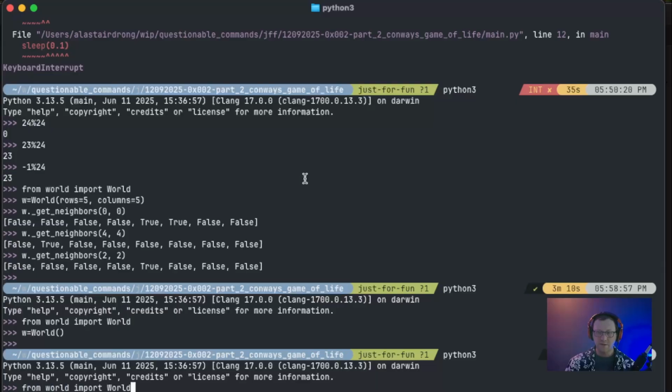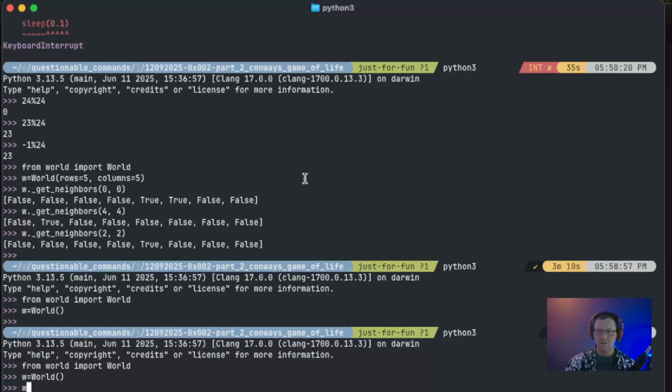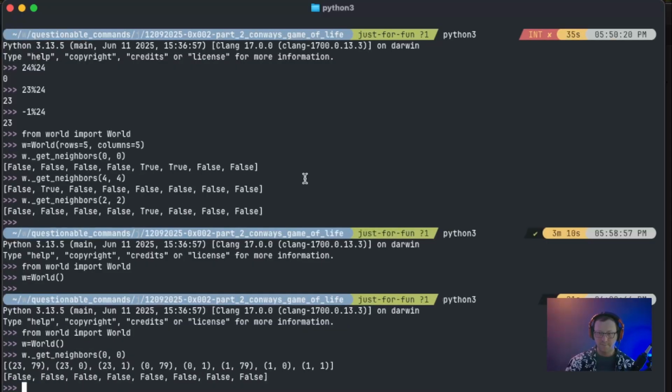So jump back into Python. We will import our world. We will create a new world. This time I'm going to let it be full size. And we're going to say w.get, oh, there's an underscore now, get_neighbors. And let's start with 0, 0. All right. So 2379, that's correct. 0, 0 is the top left corner, so we need the bottom right corner. We need the bottom left corner, which would be 230, sorry. Oh yes, it's right here, very next one.